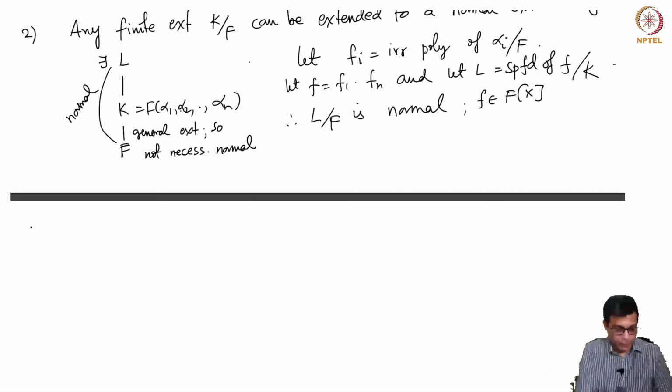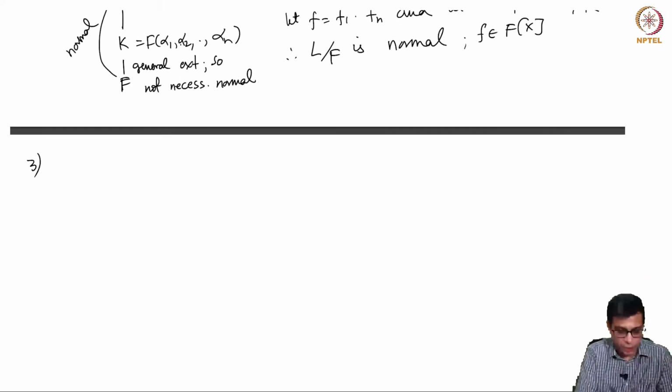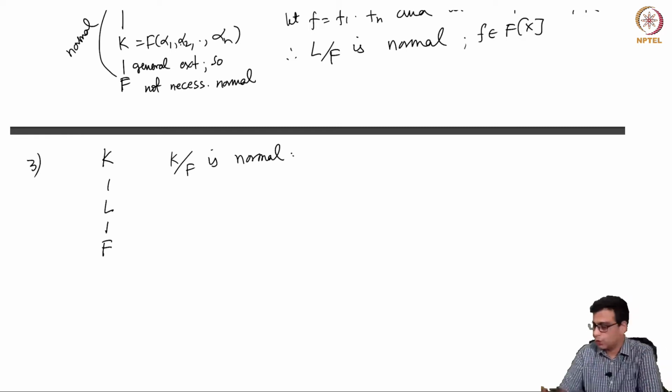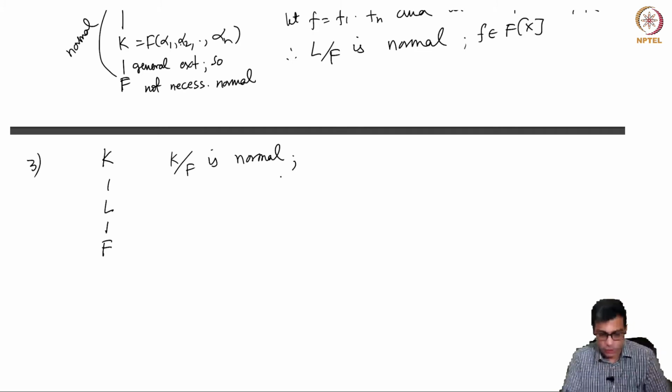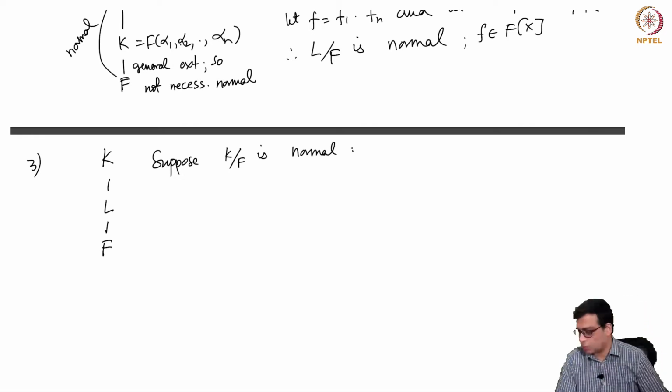Okay, so now finally let me do one more feature of Galois extensions. Let's take a tower of fields. Let's take K over L over F. So these are extensions, and let us suppose that K over F is normal.